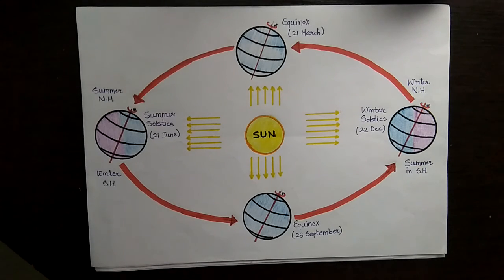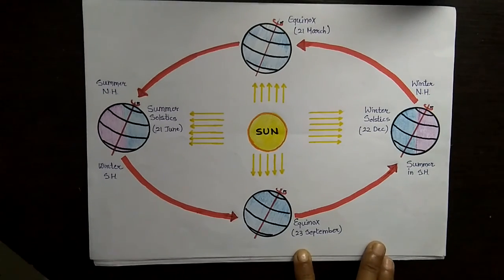So thus we find that there are days and nights and changes in the season because of rotation and revolution. Once again you can see, because of this, when we are having Christmas in the winter season, in Australia Christmas is coming in the summer season. In the northern hemisphere Christmas is in winter, and in the southern hemisphere Christmas is in summer. So like that, summer, winter and all the seasons are there because of the revolution of the earth.